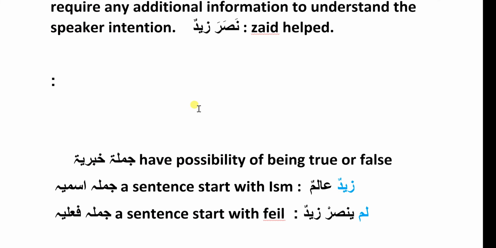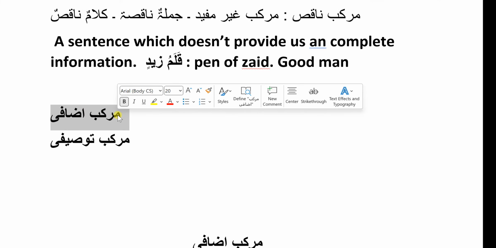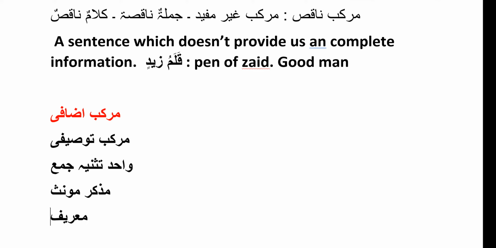So these are the rules of muzaf and muzaf ilayhi. I hope you understand the second type of incomplete sentence, that is murakkab idafi. We have completed murakkab idafi today. For murakkab tawsifi, we have to go through three different topics: wahid, tasniya, jama; muzakkar, muannas; marifa, nakira.